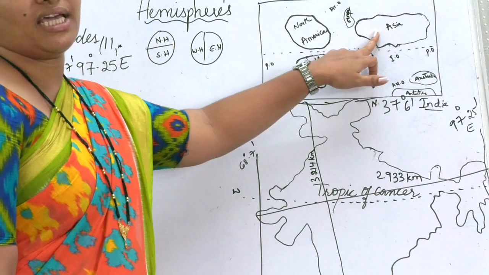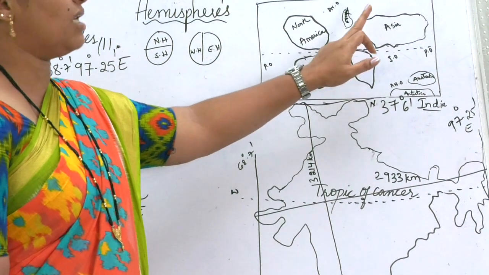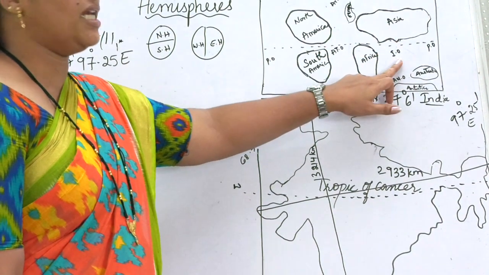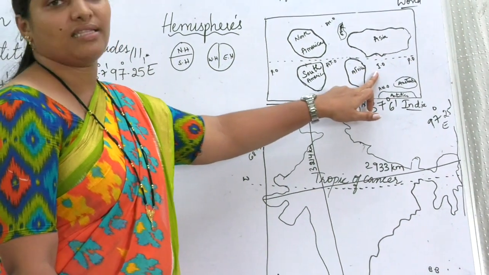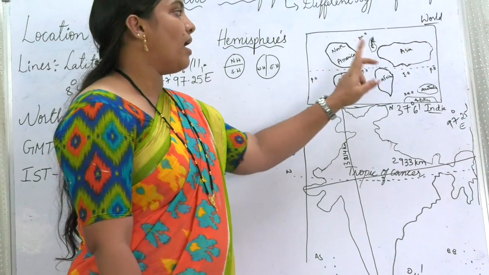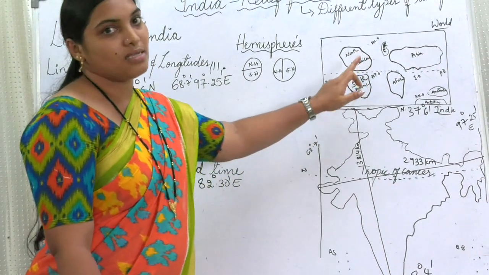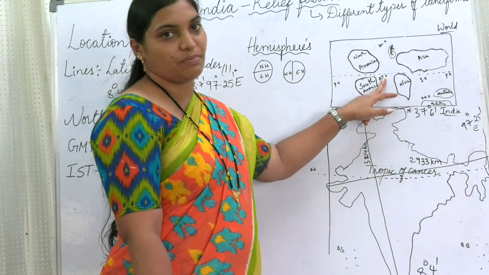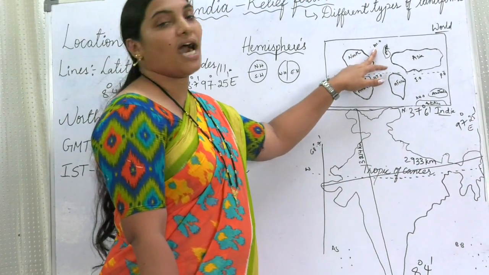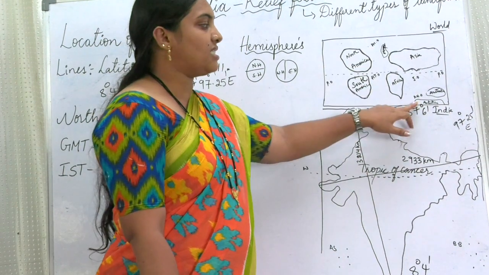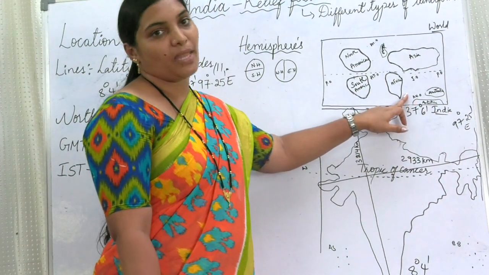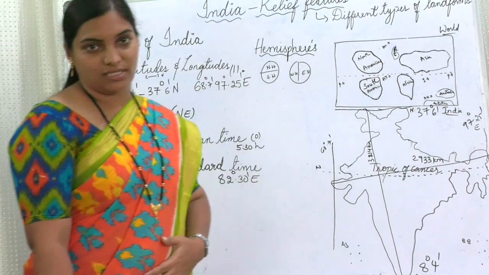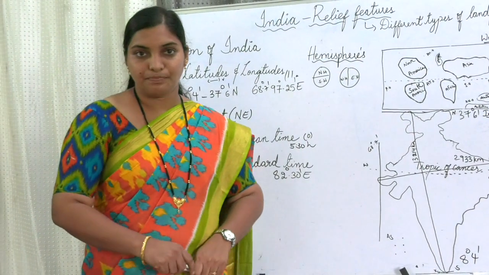Asia is the biggest amongst all the continents, in which our country, India, exists. Just below India, south of India, there is the Indian Ocean. In between North America, South America, Europe and Africa, the Atlantic Ocean is present. Just above the Arctic is the Arctic Ocean. Just above Antarctica is the Antarctic Ocean. So totally these are the 7 continents and 5 oceans existing in our world.